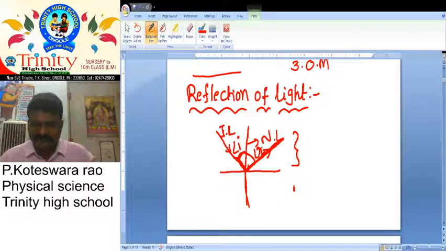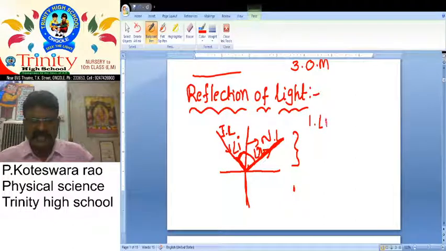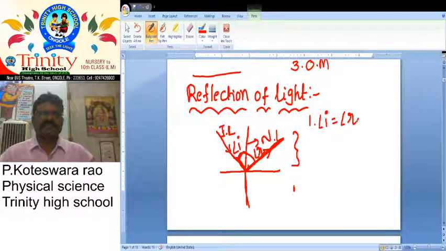Now we define the first law of reflection: angle I is equal to angle R, meaning the angle of incidence is equal to the angle of reflection.